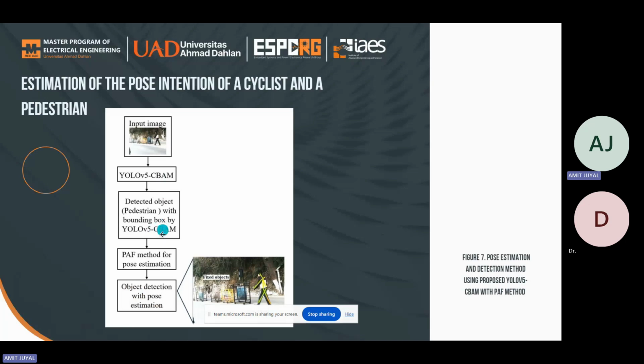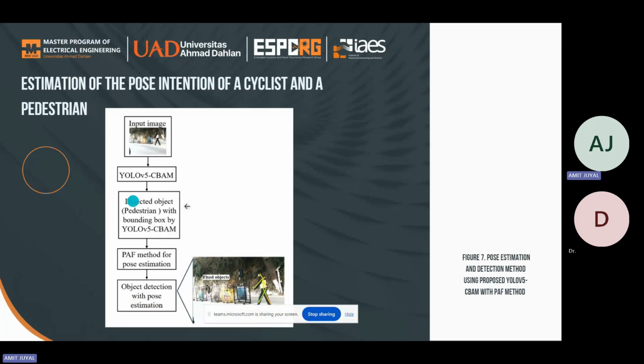The orientation and the position of the pedestrian limbs are represented by the 2D vector fields of PAF. The PAF means path affinity field. The PAF architecture is used in the pose estimation process to acquire the 2D features of the individual present.